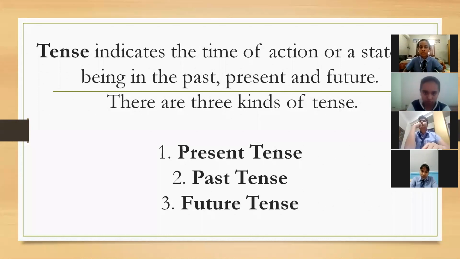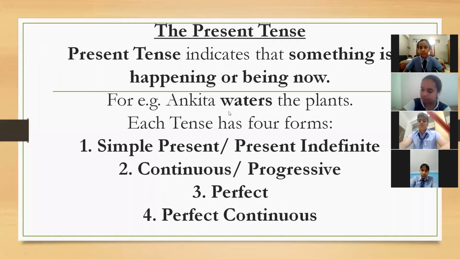You might have heard that there are three kinds of tenses. The first one is the present tense, the second one is the past tense, and the third one is the future tense. And today we are going to understand only and only about present tense. As the title itself says, present tense indicates that something is happening or being now. कोई चीज जो अभी हो रही है वो है present tense.